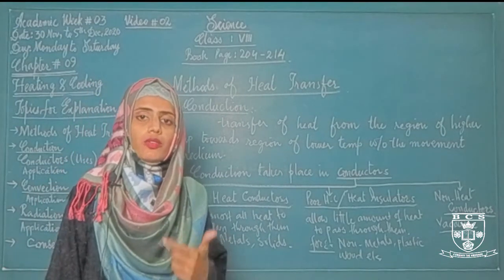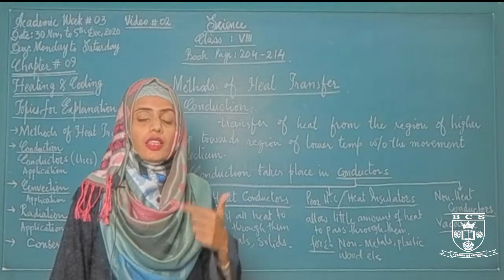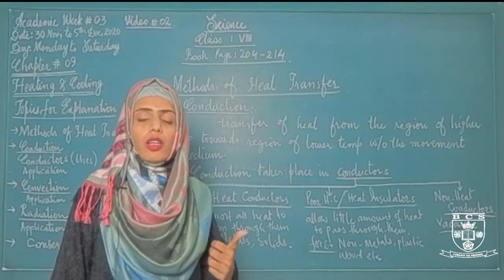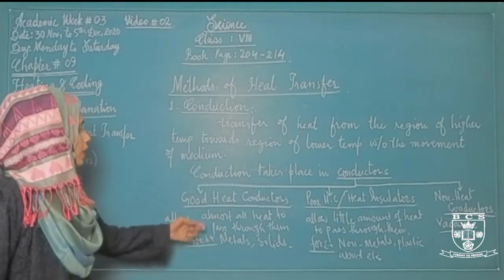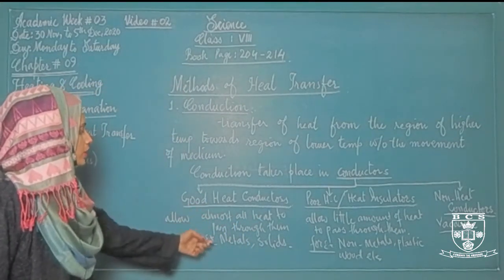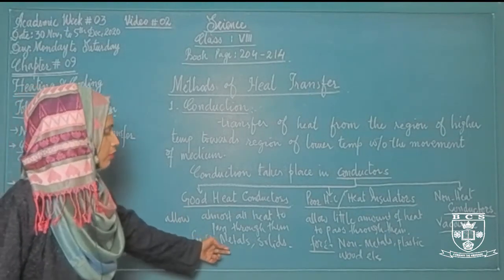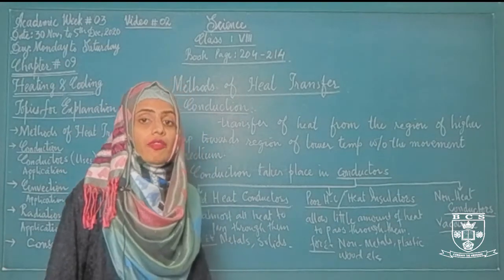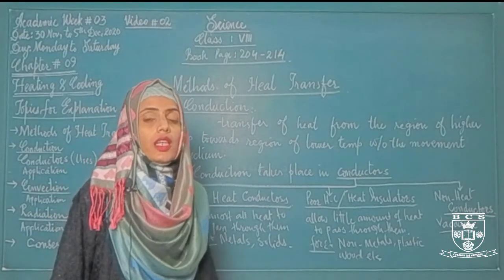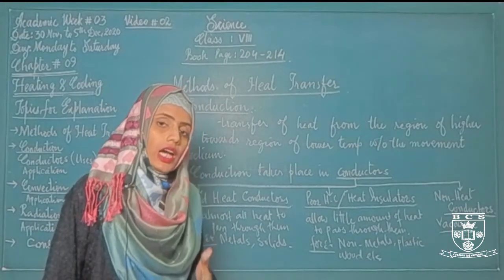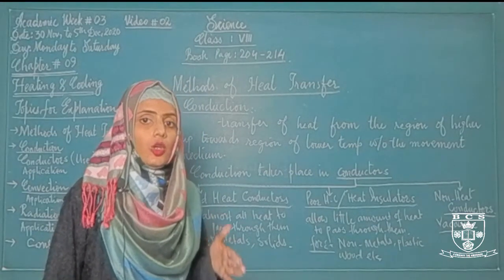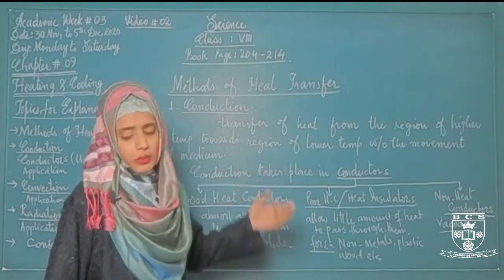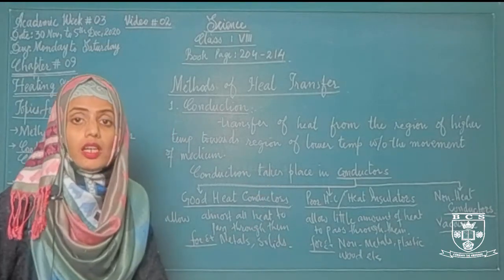If there is a place where there is no liquid, solid or gas, this place does not conduct heat because there is no particle to transfer the heat from one particle to another. Here we have discussed good heat conductors, for which I gave the example of metals. Metals are those objects which have shiny and lustrous surfaces and have free electrons. How does metal transfer the heat? Metals have free electrons that help them transfer heat energy quickly. That's why metals are very good heat conductors. Conductors are those materials and objects which easily transfer the heat.